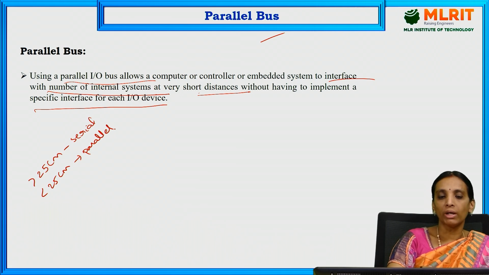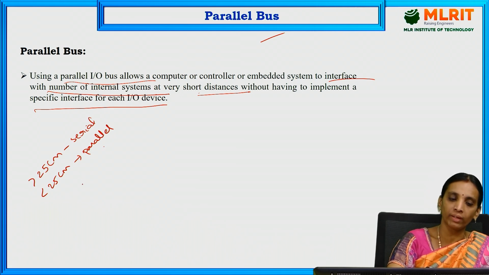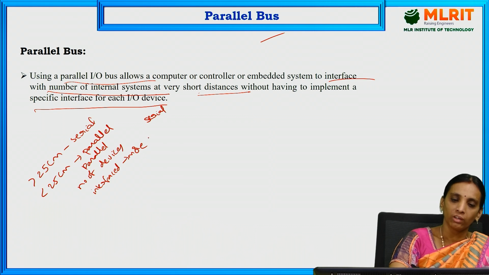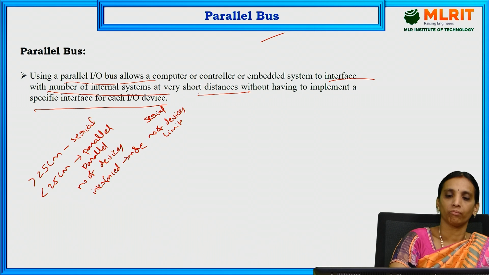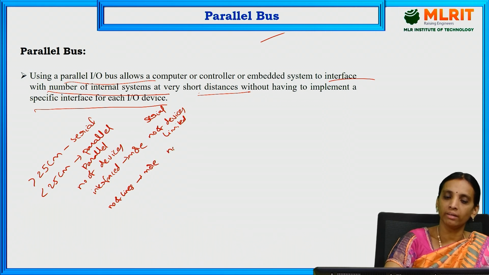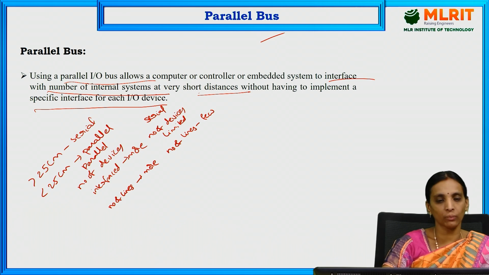By using parallel buses, we can interface a number of devices with the processor. In a serial bus, the number of devices is limited. Here the number of lines used in the parallel bus is more, and the number of lines used for the serial bus is very small. Only a few lines are needed.